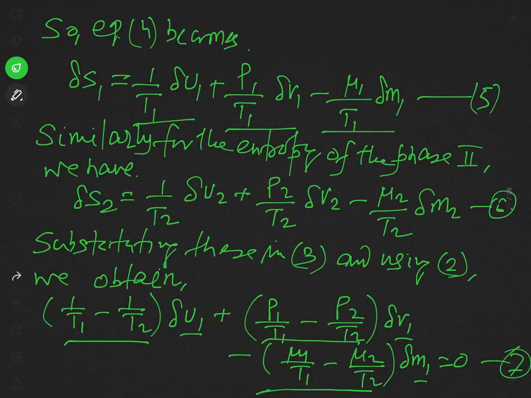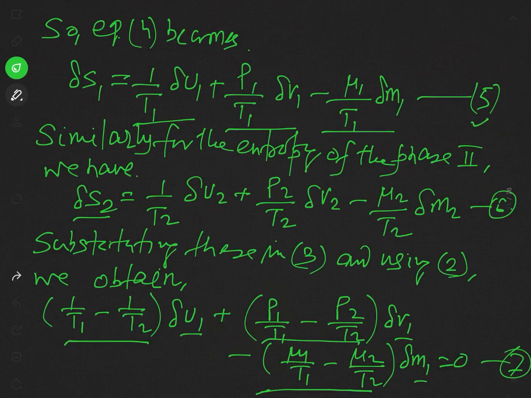And similarly, for the second phase of our system, we can write the equation for change in entropy of the second phase, that is delta S2, in the light of equation 5. For this, we will have to do only one thing: change the subscript 1 to 2, which will refer to the second phase.